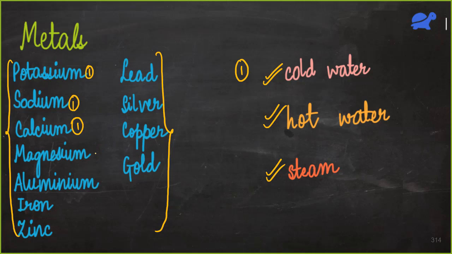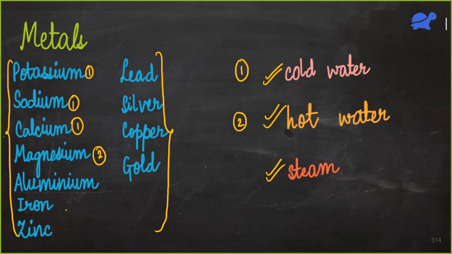Now let's do the second part of the reaction. Whatever metals are remaining, let's react them with hot water. When we react them with hot water, we will see that only magnesium is reacting with hot water. So Somil, cold means room temperature, or it can even be cold. It can even be cooler than the room temperature. So magnesium reacts with hot water. These others cannot react with hot water.